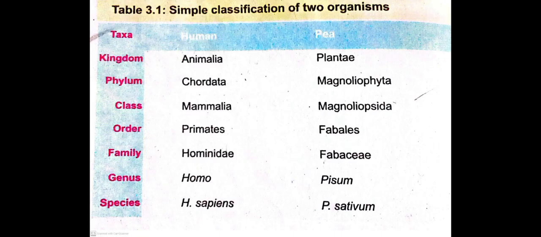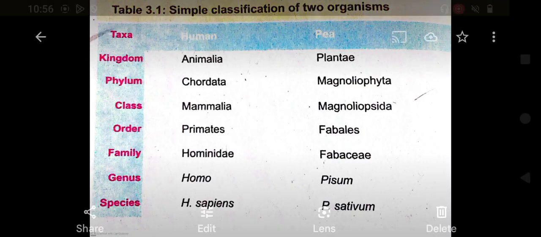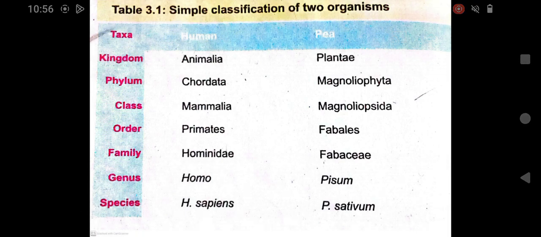Here is the simple classification of two organisms, starting from the species towards the kingdom. If we talk about the human, in the species group we have H. sapiens, the smallest group in the taxonomic hierarchy.